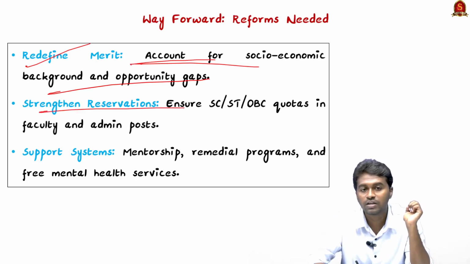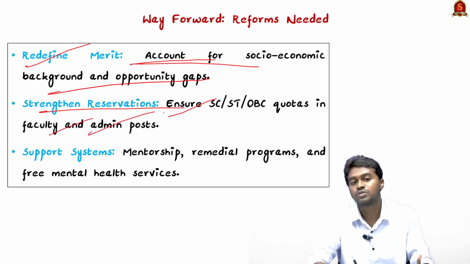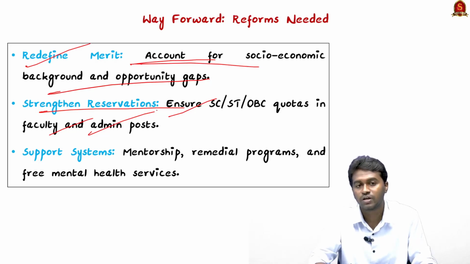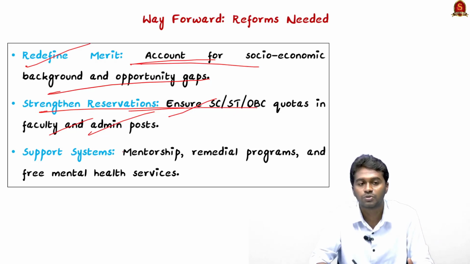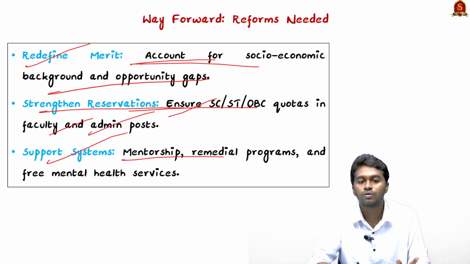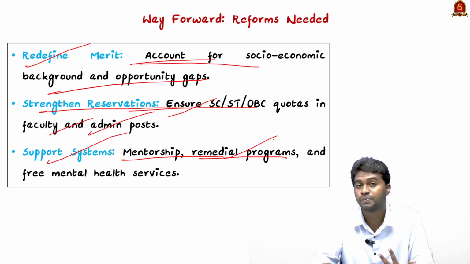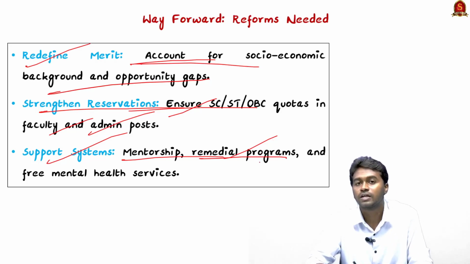And the next is strengthening reservations. That means ensuring SC/ST/OBC quotas in faculties and admin posts. This will ensure more representation of people in faculty in higher education, and will also encourage more students from these backgrounds to study in higher education institutions. Next is providing a better support system for the children from the marginalized communities. That includes providing mentorship and remedial programs. This will help them to communicate in English, understand the concepts better, and at the same time, provide them more opportunities to discuss with the professors and grow further in their field.